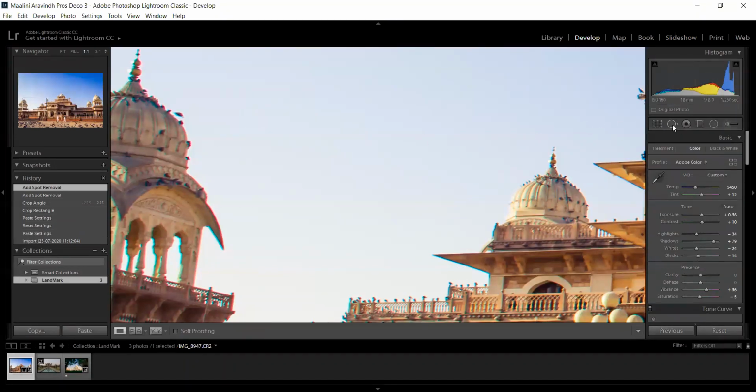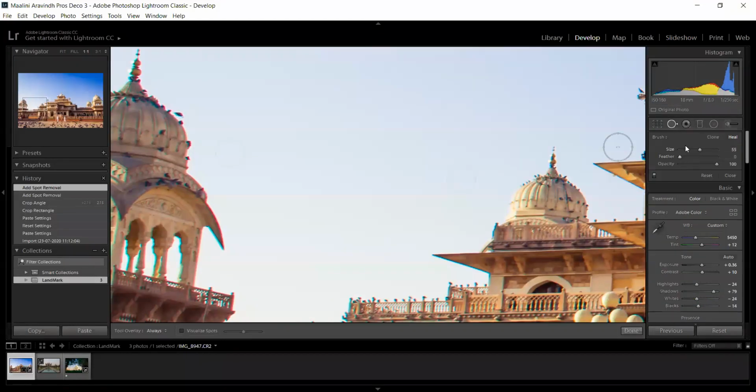If I want them back, it's simple. You can either use control reset or just reset. Under the spot removal tool, you just click reset and it will bring the images back. So I have removed it.